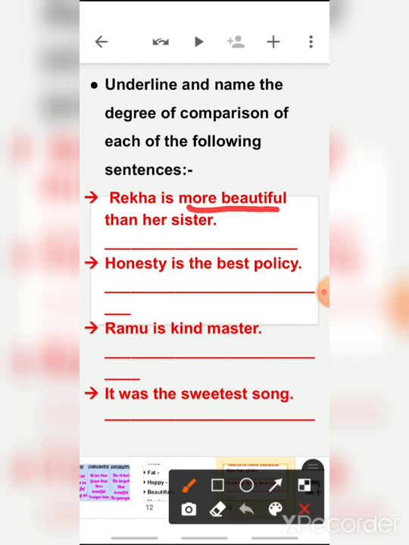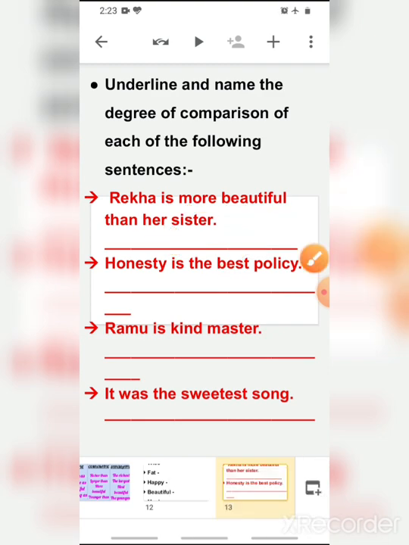Now here, more beautiful. Which degree of comparison? Comparative degree. Because positive degree is beautiful, comparative degree is more beautiful, and superlative degree is most beautiful. Okay. Now, honesty is the best policy.